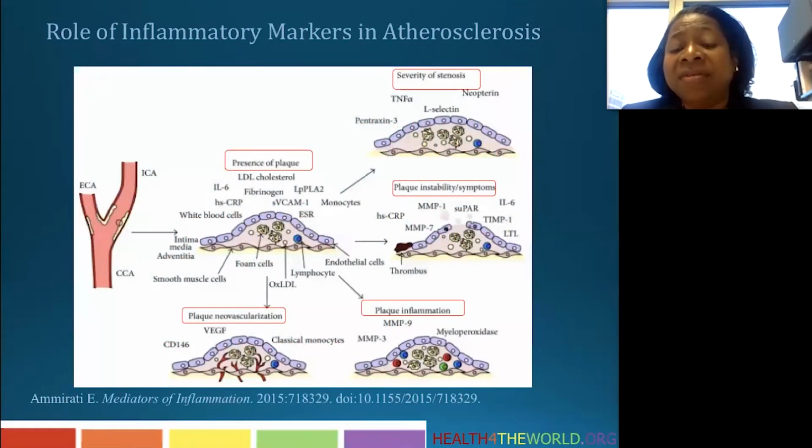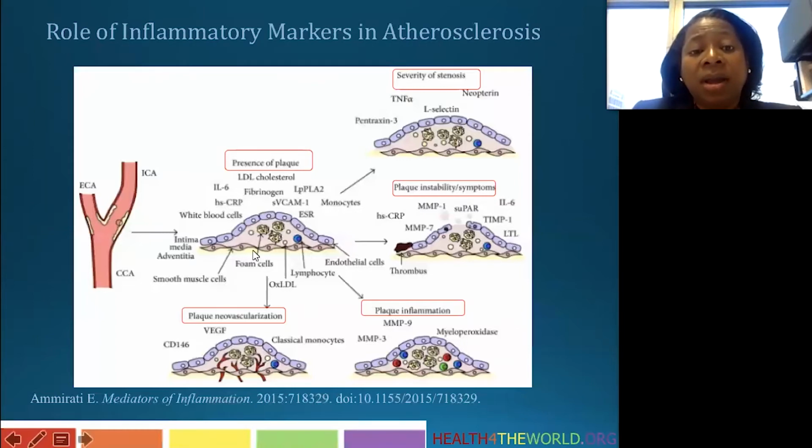We know that the inflammation associated with HIV is a major contributor to atherosclerotic plaque formation in people living with HIV. And here, this just shows the carotid artery. This is the common carotid artery. This is where we often measure carotid intima media thickness.